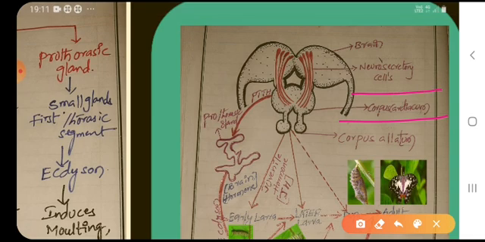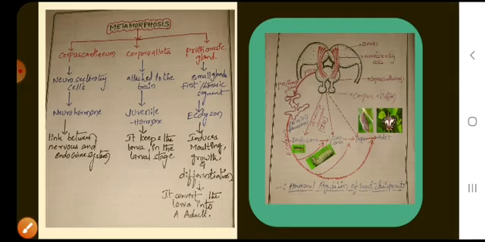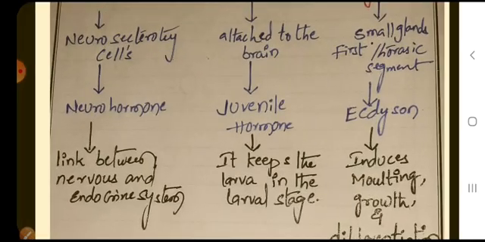These neurosecretory cells secrete neurohormones, which are also commonly called brain hormone. These neurohormones participate as a connecting link between neurons and the endocrine system of insects.